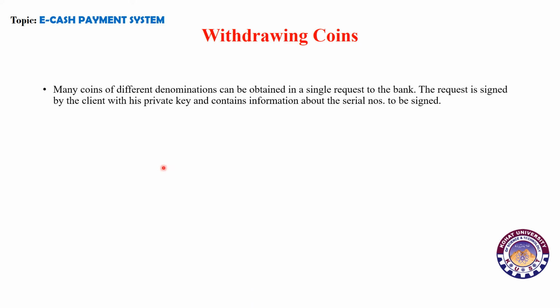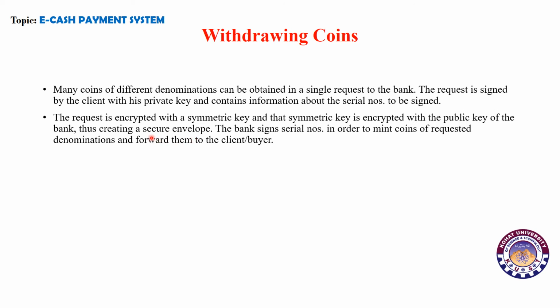Withdrawing coins. Many coins of different denominations can be obtained in a single request to the bank. The request is signed by the client with his private key and contains information about the serial number to be signed. The request is encrypted with a symmetric key, and that symmetric key is encrypted with the public key of the bank, thus creating a secure envelope.